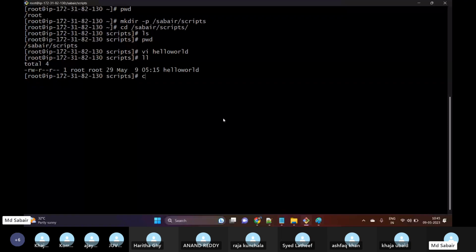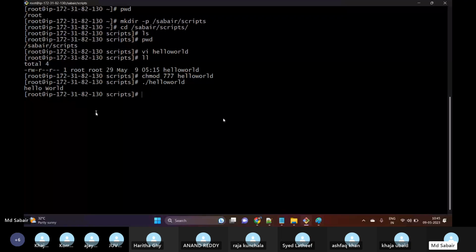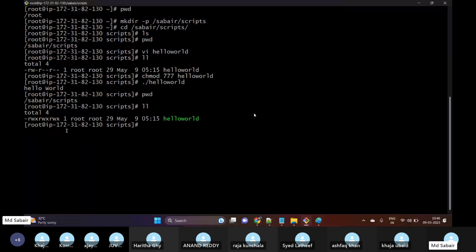Okay, so if I want to execute it, dot forward slash, then hello world. This will display the message which has been configured in the echo. Now, where is my script stored? It is stored inside a directory, and inside that directory we have one directory called scripts, and here is my script. If I come to this directory and then execute this script, it means that I'm in the relative path.